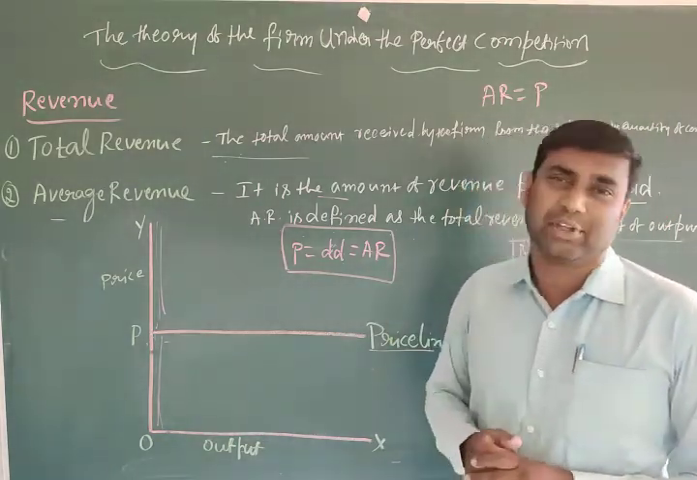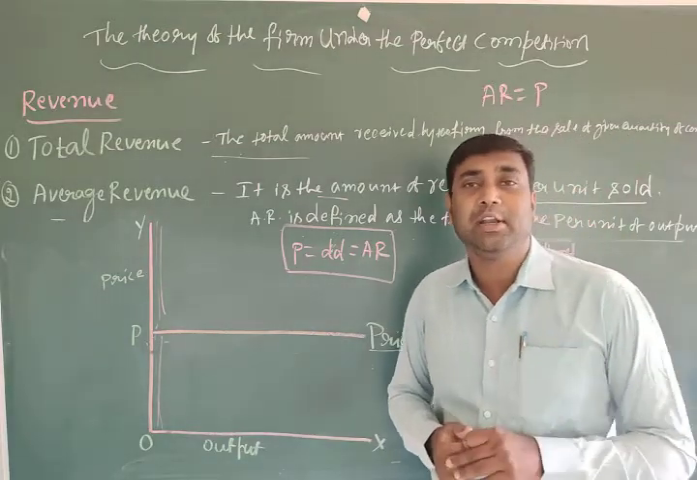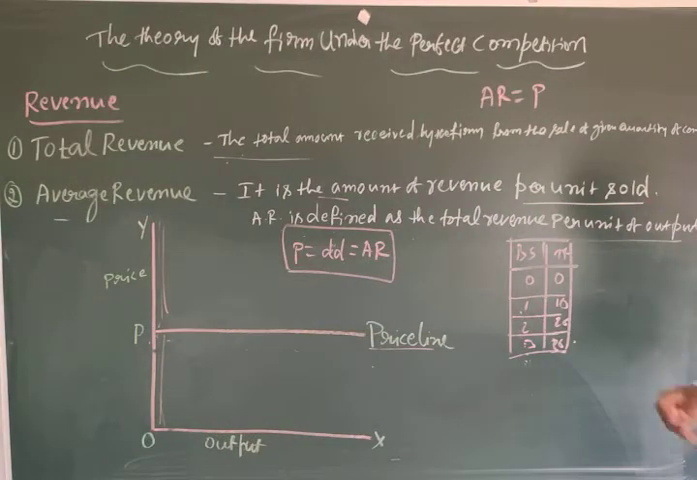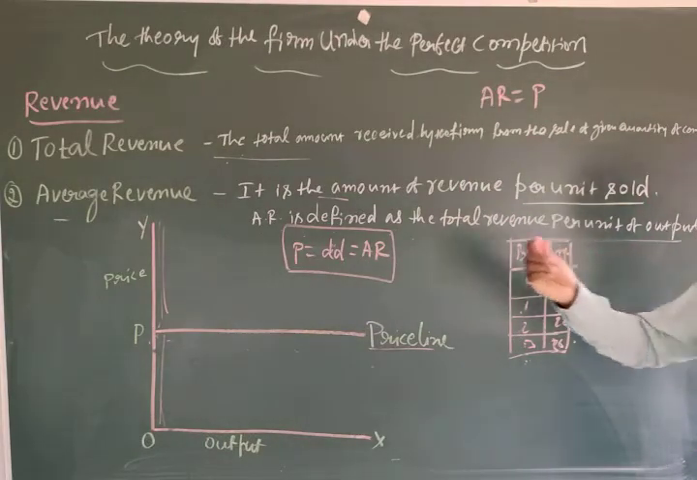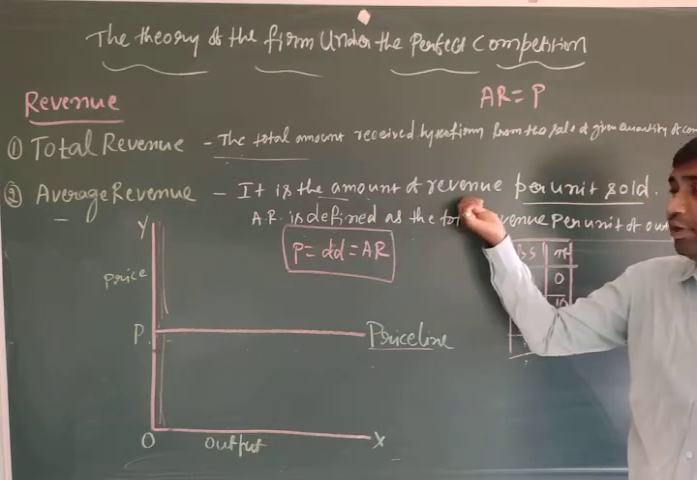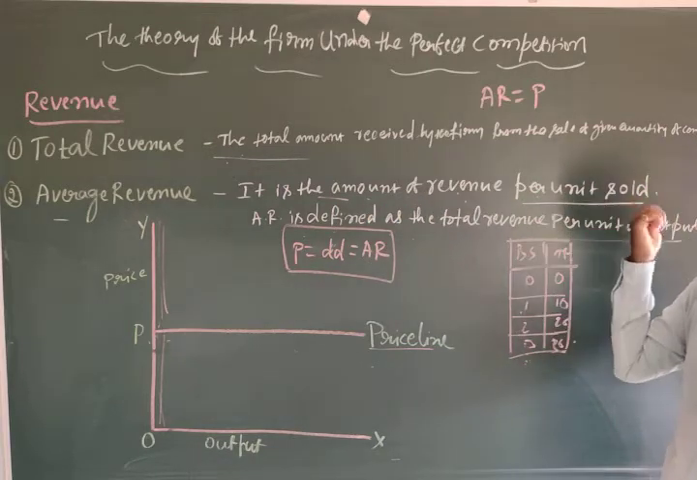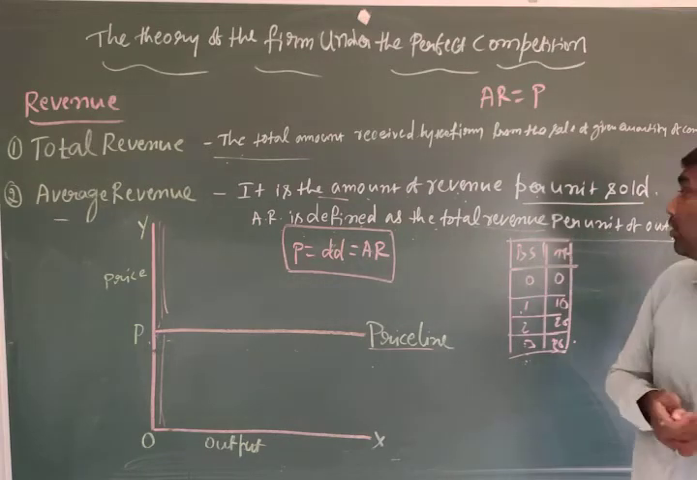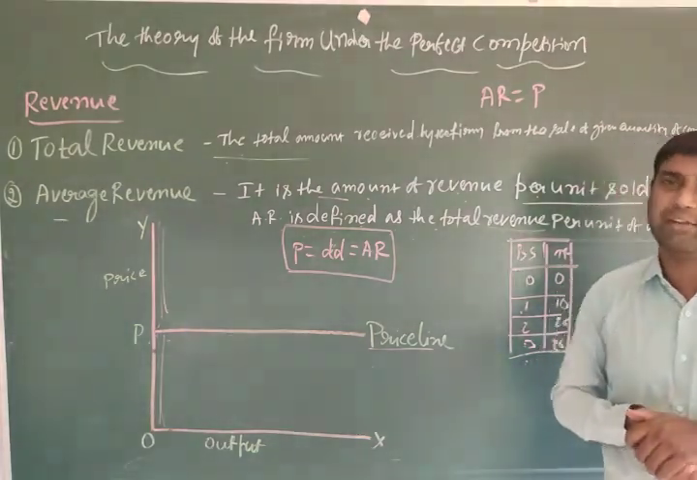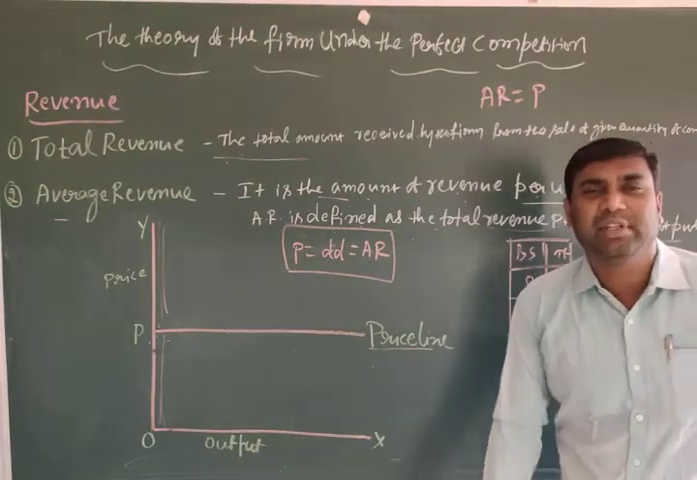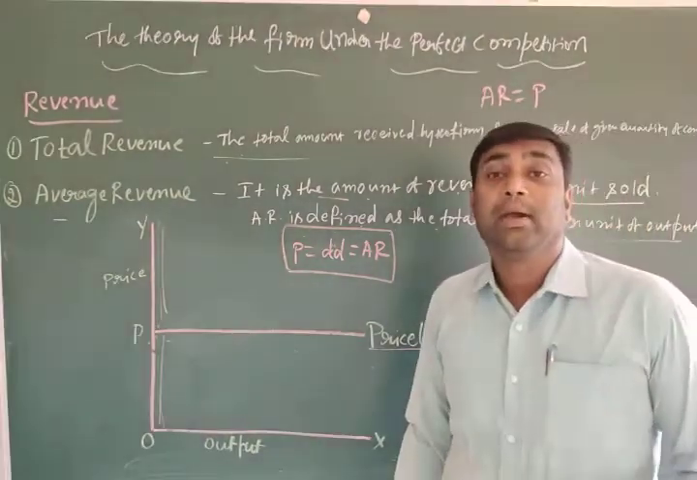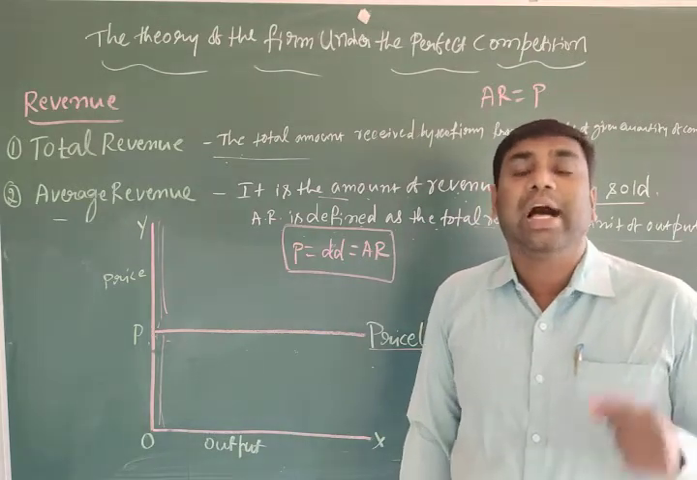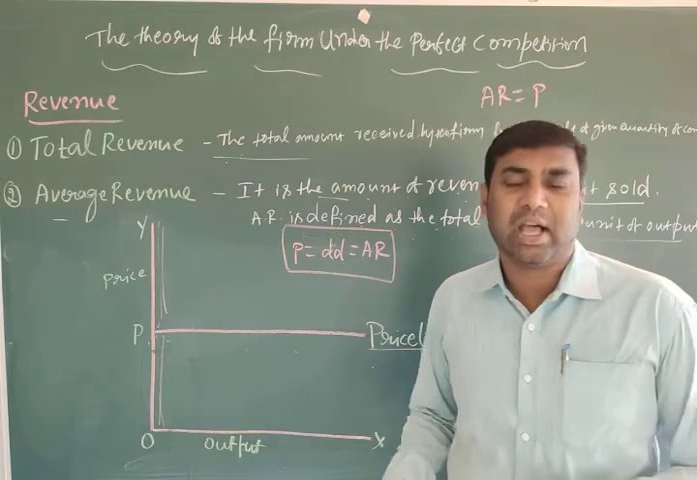This is called average revenue. Average revenue is nothing but the revenue received by the firm per unit sold. Otherwise, it is the amount of revenue per unit sold. It is defined as the total revenue per unit of output sold. That is called average revenue. To calculate the average revenue, there is a formula: AR is equal to TR divided by Q, total revenue divided by Q. Here, average revenue should equal the price.